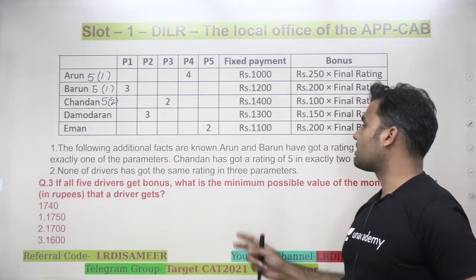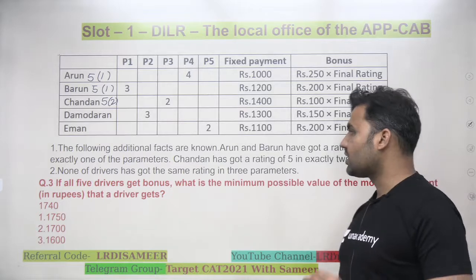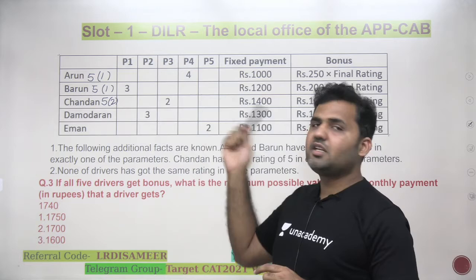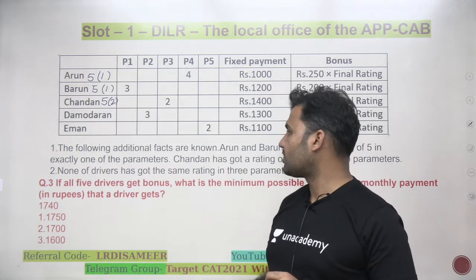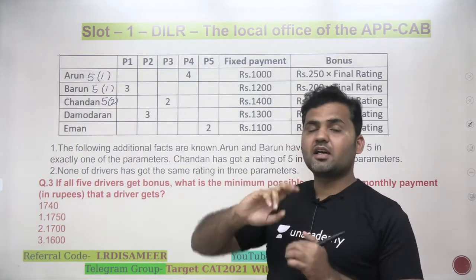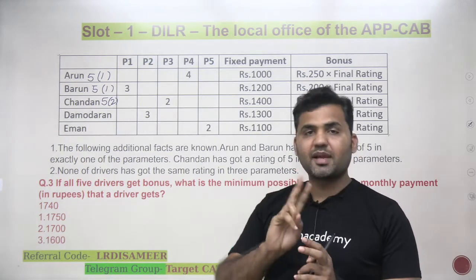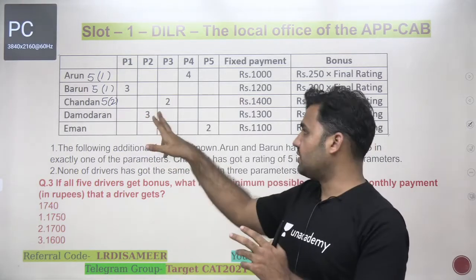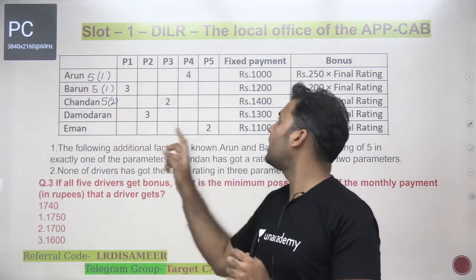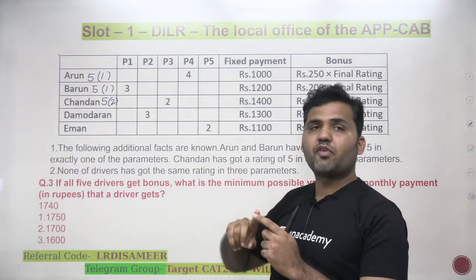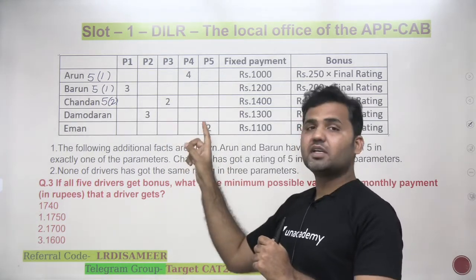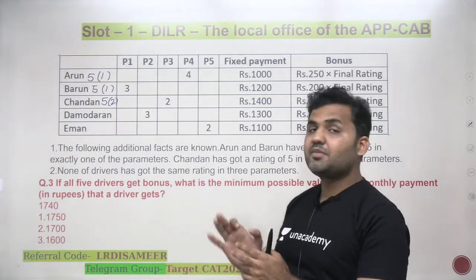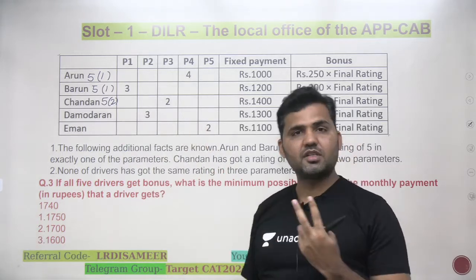None of the drivers has got the same rating in 3 parameters. There is not even a single driver who is getting the same rating in 3 different parameters, right? So every driver will be getting any particular rating in a maximum of 2 parameters. That means Damodaran cannot have more than 2 threes, right? So if Damodaran, or Iman, is getting 2 in P5, he can have one more rating of 2, but he will not have a rating of 2 for 3 times. A maximum number of times a rating can appear in these 5 parameters is 2.